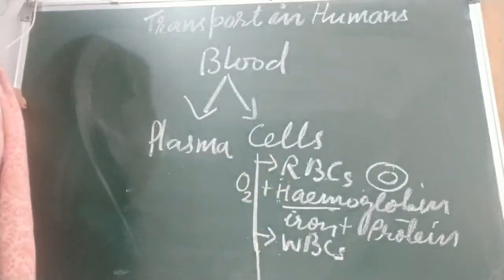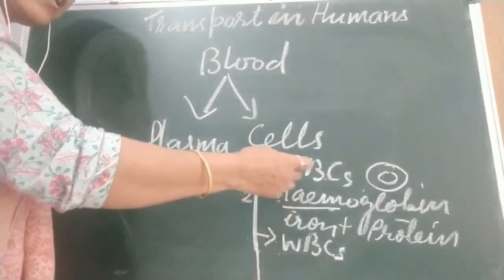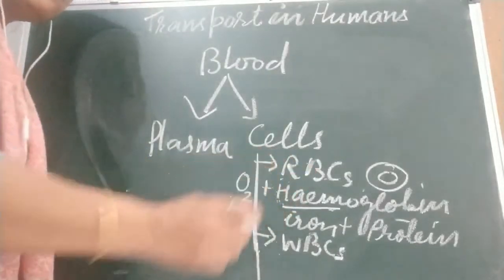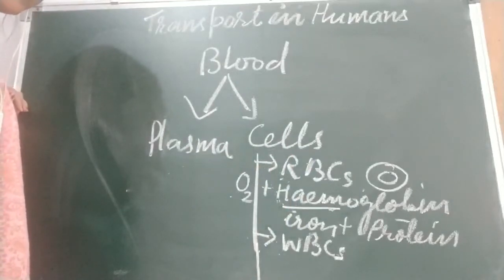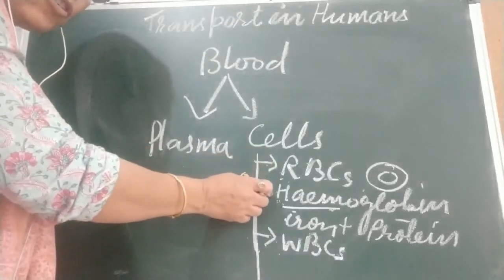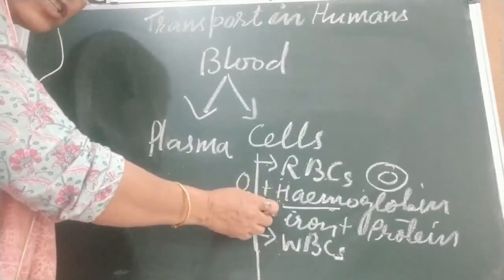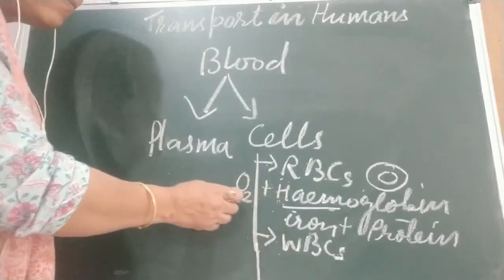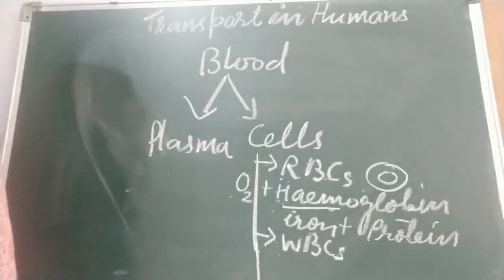No other molecule or chemical can carry this oxygen. Only hemoglobin carries oxygen. This pigment combines with oxygen to form oxyhemoglobin, which helps in transporting oxygen to all parts of the body.